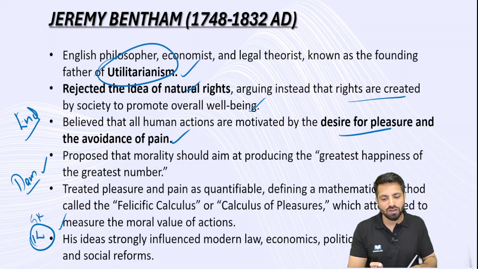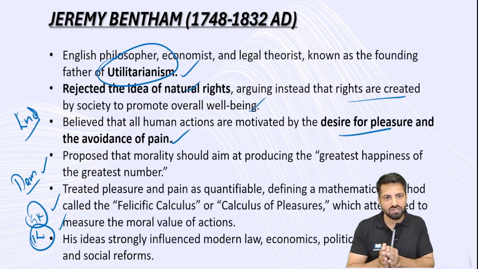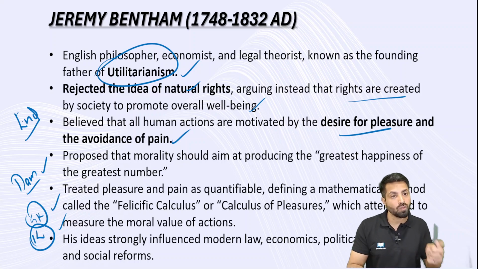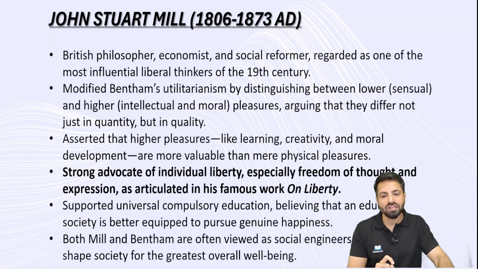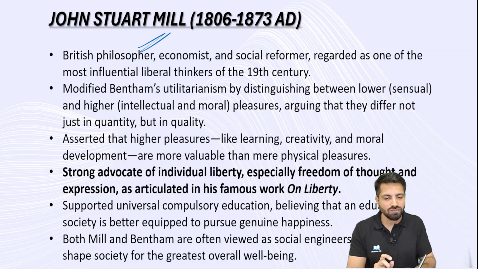Here we are compromising with the justice aspect of these 5,000 people. 1 lakh people are getting an advantage, they are getting benefit out of this dam. But what about these 5,000 people? Here the justice aspect has been compromised by utilitarianism. But there is another philosopher who comes after Jeremy Bentham. He gave a different approach to utilitarianism. Let's talk about that. The name of the individual is John Stuart Mill, J.S. Mill.